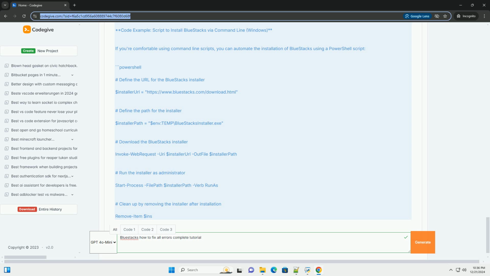Run the installer as administrator. Start-Process -FilePath $installerPath -Verb runas. Clean up by removing the installer after installation. Remove-Item $installerPath. Conclusion: by following the steps outlined in this tutorial, you should be able to troubleshoot and